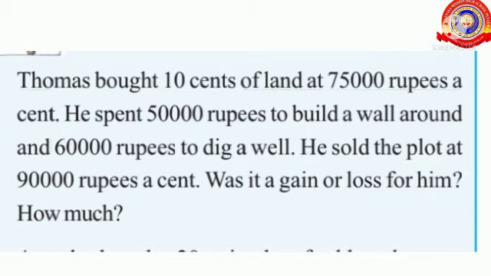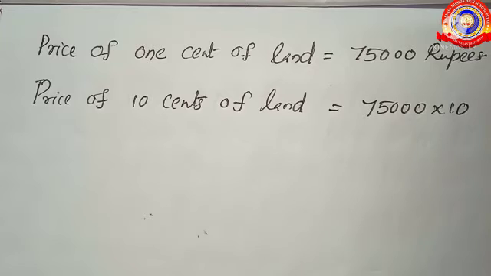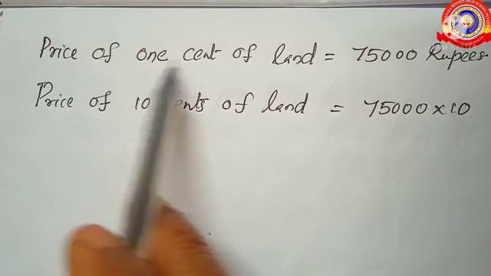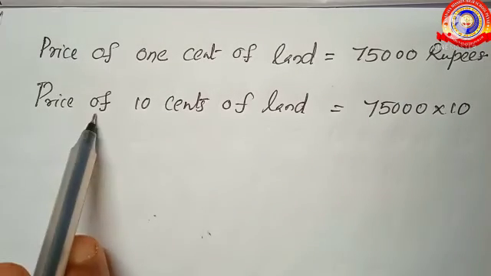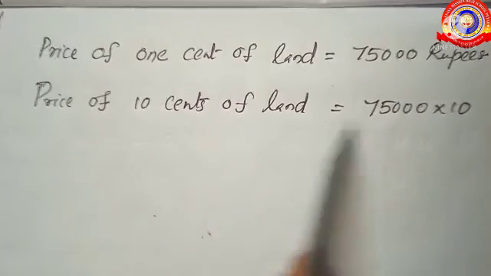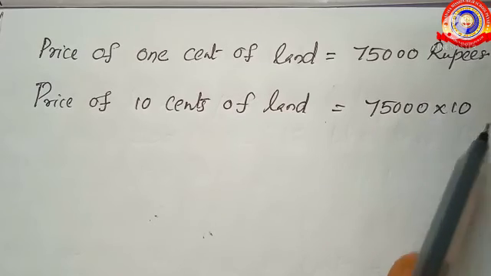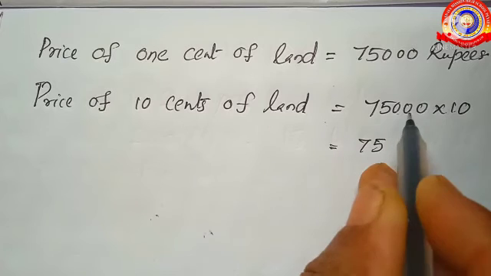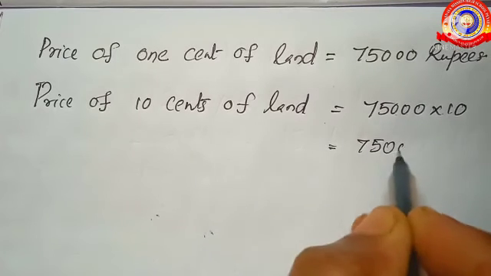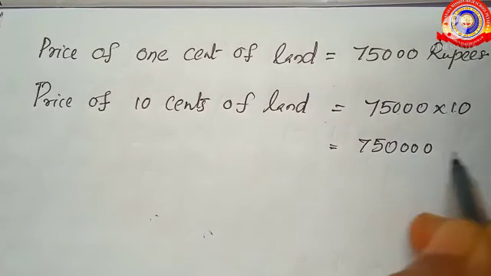In the question it is given that Thomas bought 10 cents of land. Then the price of 1 cent of land is equal to 75,000 rupees. Price of 10 cents of land is equal to 75,000 into 10, which is equal to 7,50,000 rupees.